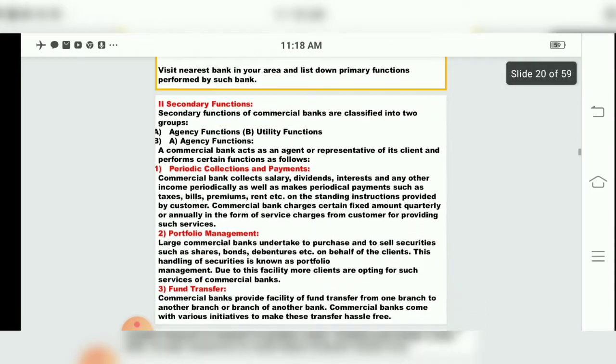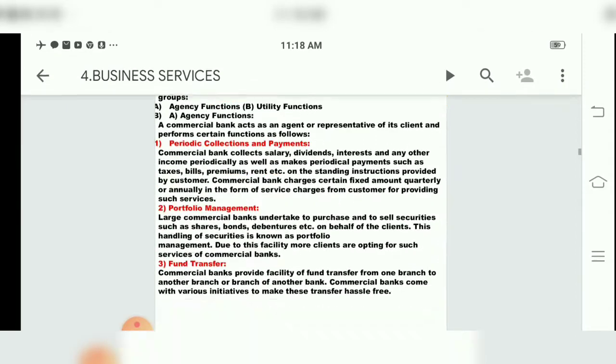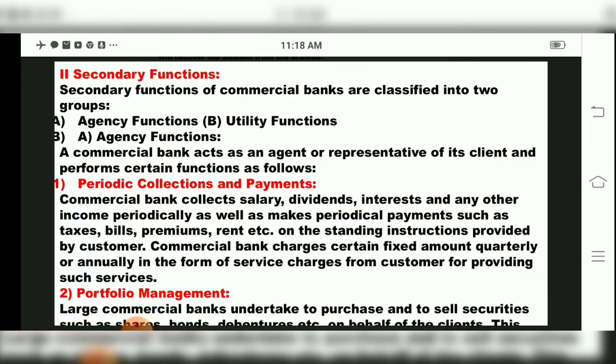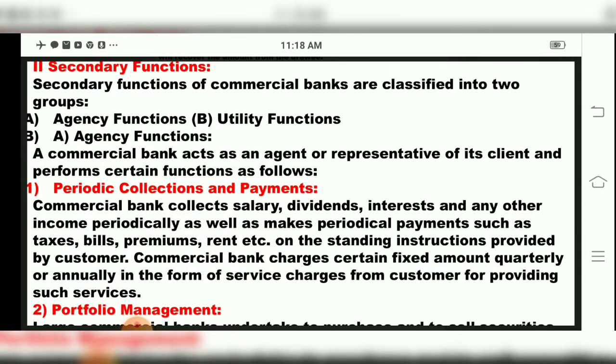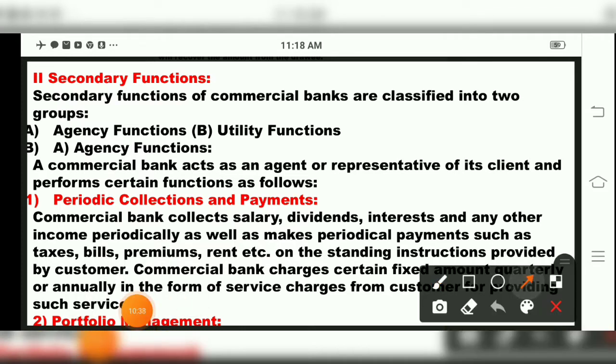Then secondary functions. Now we have studied primary functions, children. Now we come to secondary functions of banks. Secondary functions of commercial banks are again classified into two groups, children, that is agency functions and utility functions. We will go one by one.